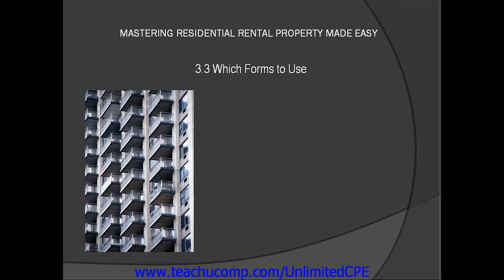If a taxpayer rents buildings, rooms, or apartments and only provides basic services such as heat, light, and trash collection, he or she will normally report rental income and expenses using Schedule E, Part 1.